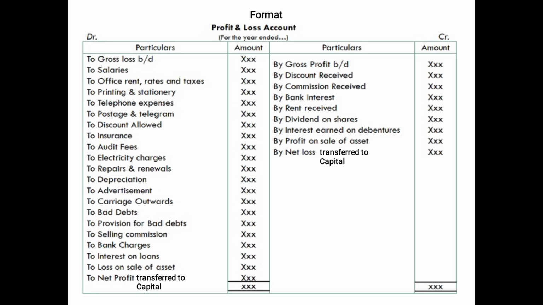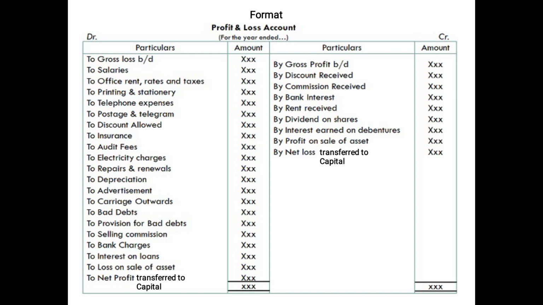Now let us quickly discuss the format of the profit and loss account. The same rule applies here. We'll be writing profit and loss account, and under this we'll be writing for the year ended. Left hand side will be the debit side, right hand side will be the credit side. Whatever we write on the left hand side, we'll start with the word to, and whatever we write on the credit side, we'll start with the word by.